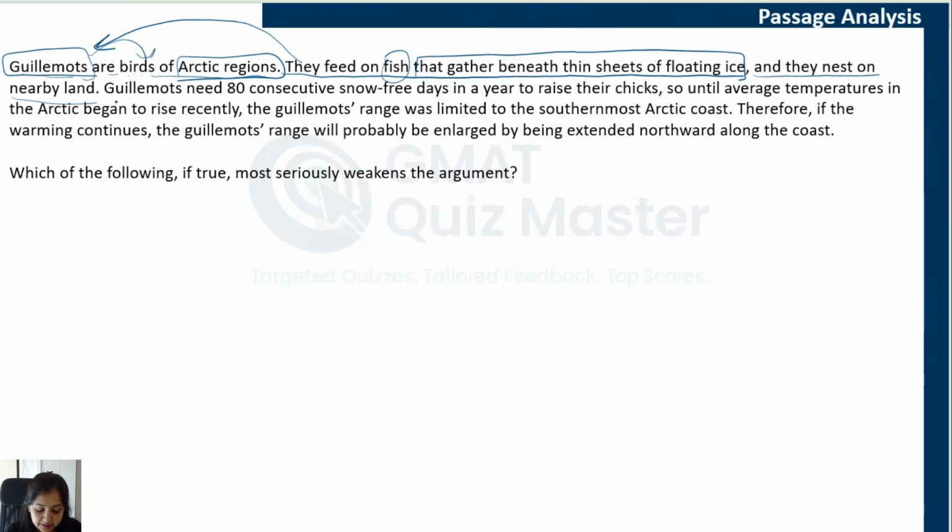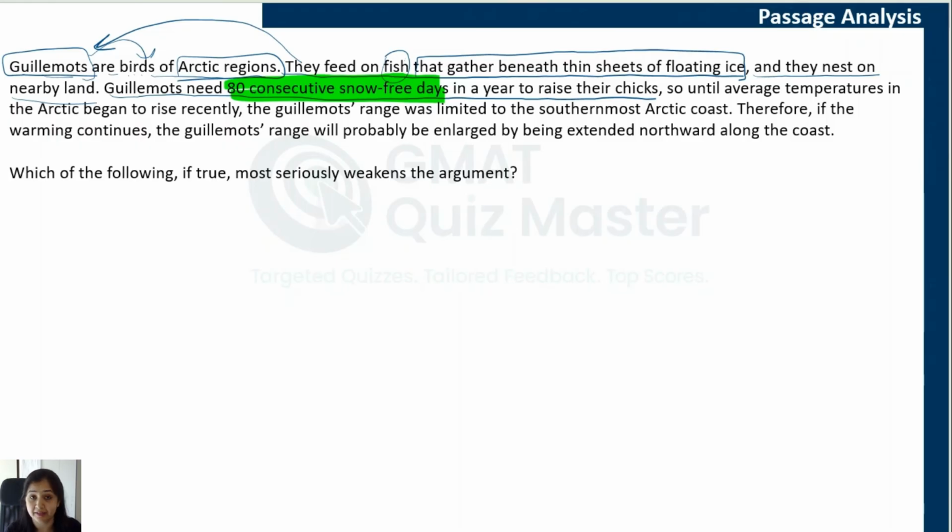Guillemots need 80 consecutive snow-free days in a year to raise their chicks. Now, this is a requirement that is given to us. They need 80 consecutive snow-free days, which means that one after the other, they need to get 80 snow-free days in continuation, in sequence, to be able to raise their chicks.